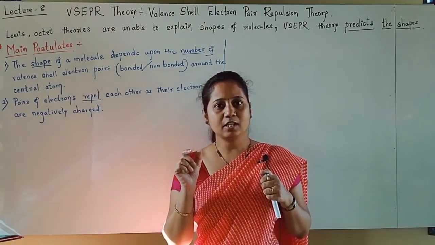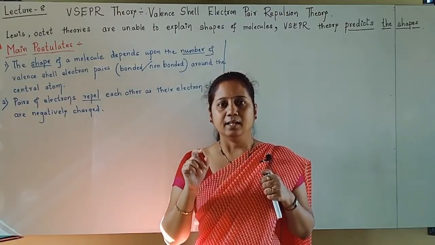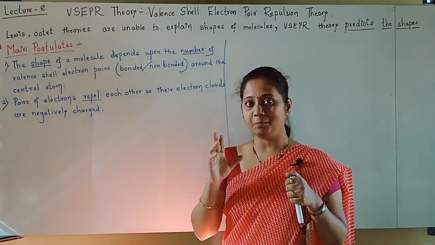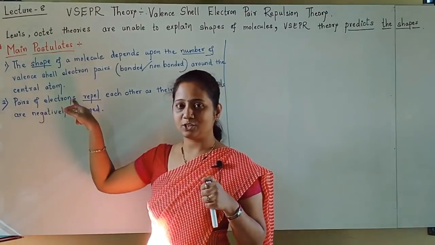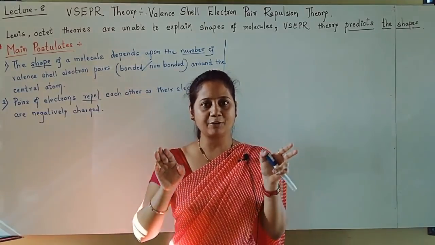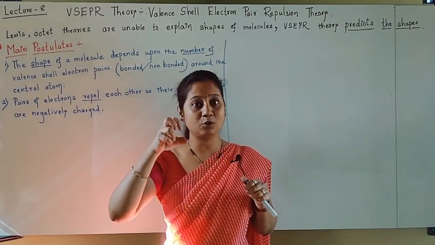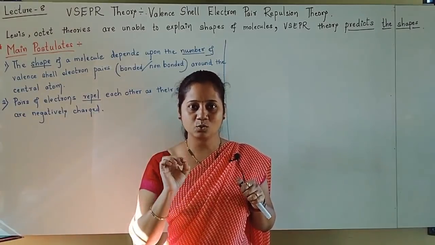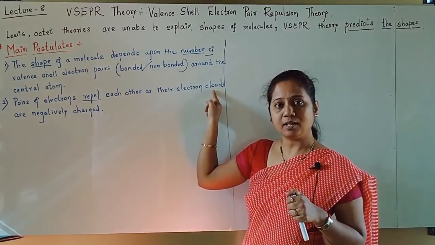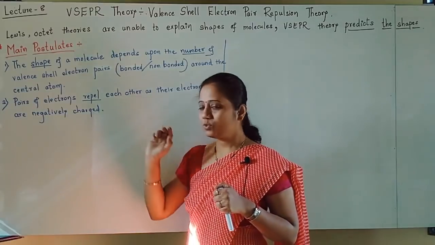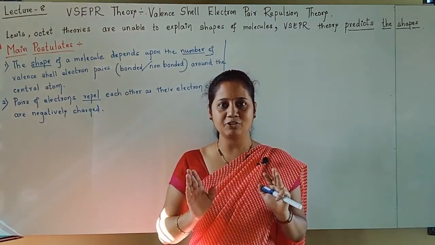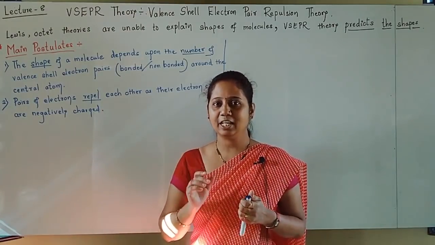Electron clouds means students, here we are not considering a single electron. We are considering so many electron pairs, all pairs of electrons, bonded electron pairs as well as non-bonded. So many electron pairs means there is a group of electrons, so for a group of electrons we use the word electron clouds. So you understood that so many electron pairs will be there, all negatively charged, so they will be repelling each other.